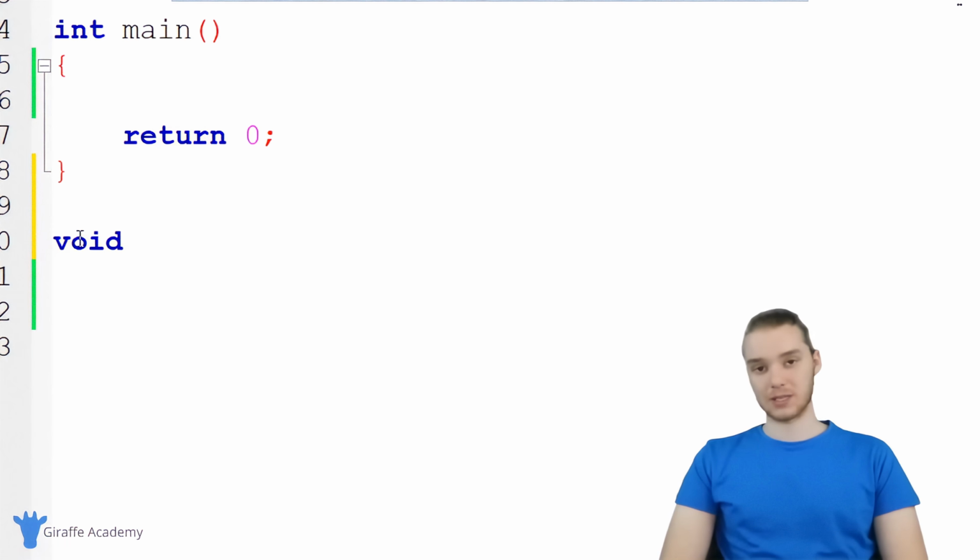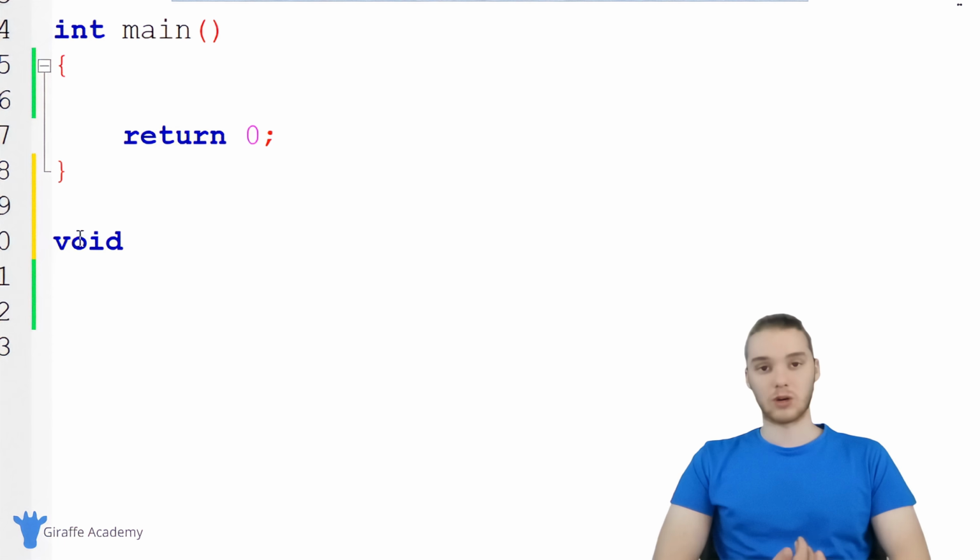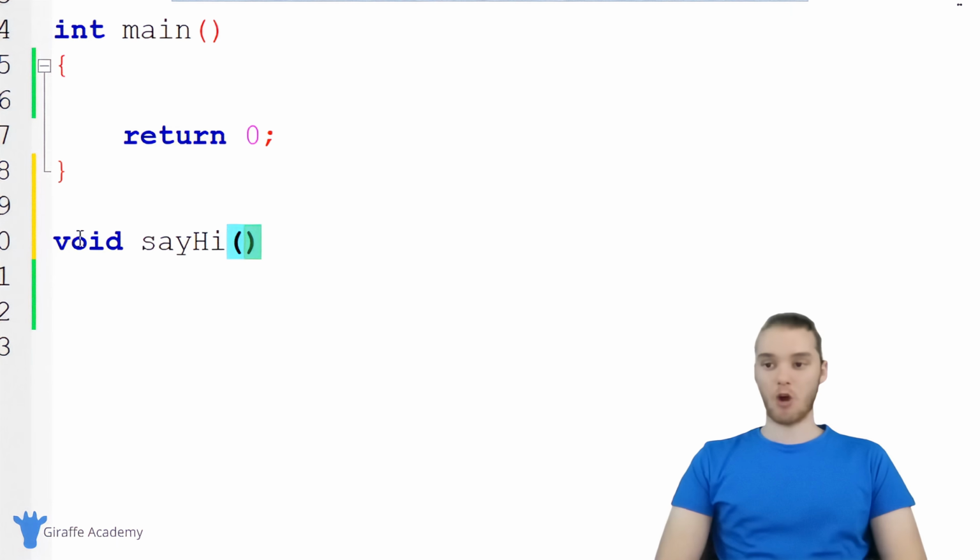The second thing we have to do is give this function a name. And generally when we're naming a function, we're going to want to name the function according to what it does. So in our case, we're going to create a function that says hi to the user. So I'm just going to call this function say hi because that's what it's going to do. It's going to say hi. Whenever I create a function now, I want to make an open and closed parentheses, and I'm going to make an open and closed curly bracket.